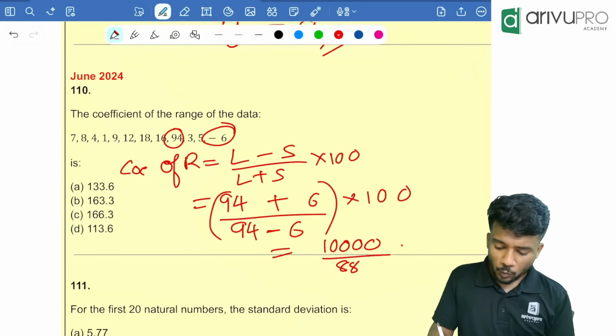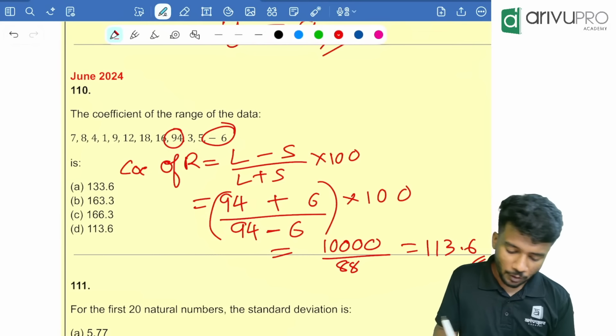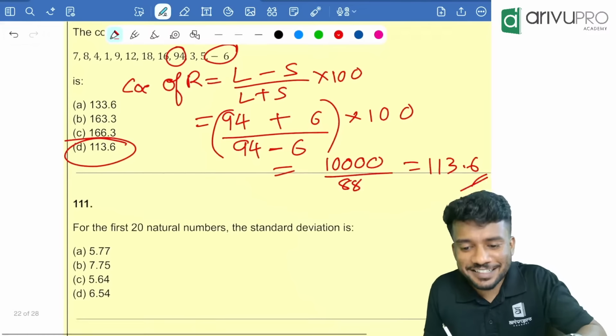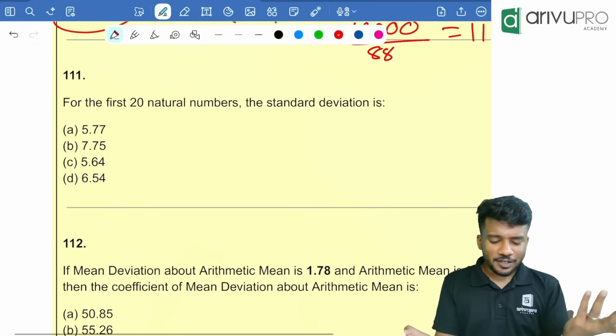Which is equal to 113.6. Option D is your answer. Very easy, right? Yes.